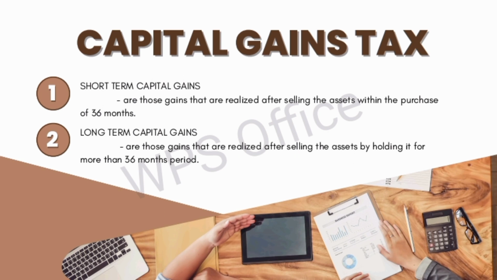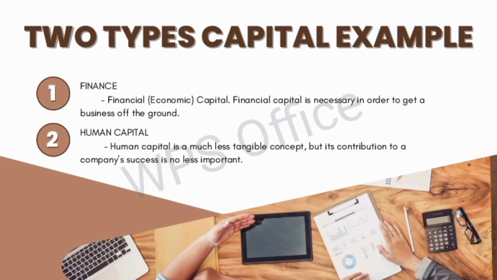Short-term capital gains are those gains that are realized after selling the asset within 36 months of purchase. Long-term capital gains are those gains that are realized after selling the asset by holding it for more than a 36 months period. Now, here are the two types of capital: financial and human capital. Financial or economic capital is necessary in order to get the business off the ground, and human capital is a much less tangible concept, but its contribution to a company's success is no less important.